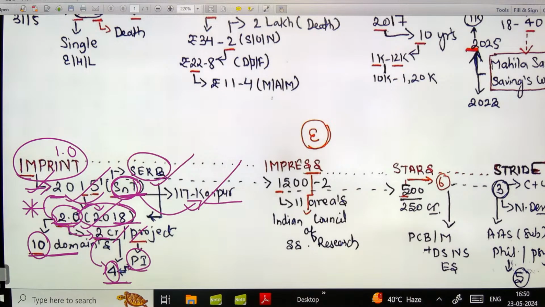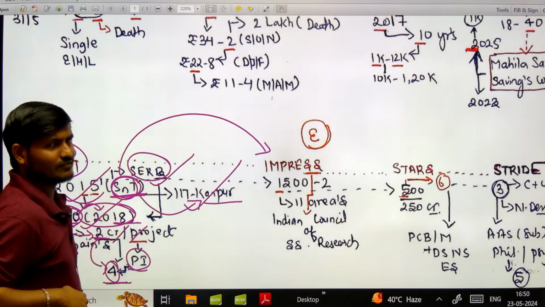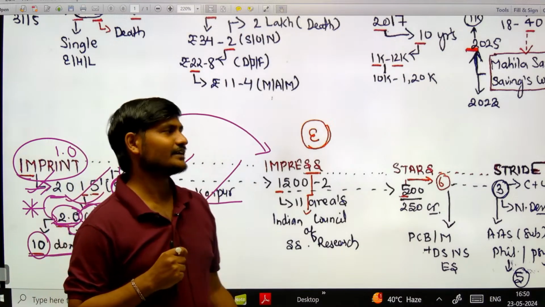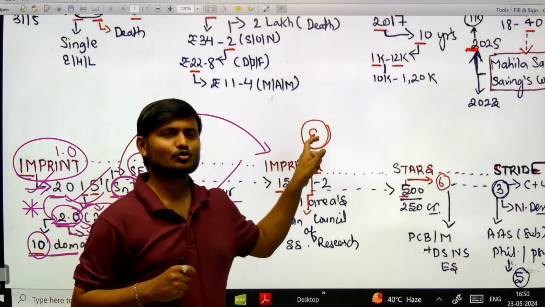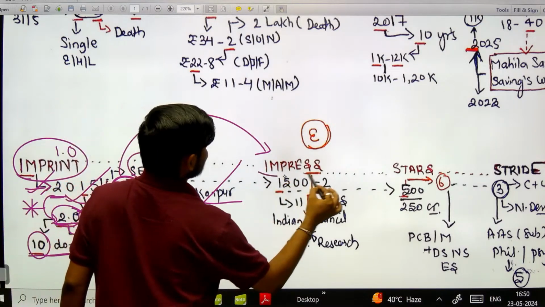Now, as soon as I thought about science and technology, why should I avoid social science? Why should I avoid social science? And that is why my mind shifted to IMPRESS. That is a scheme which is associated with social science development.